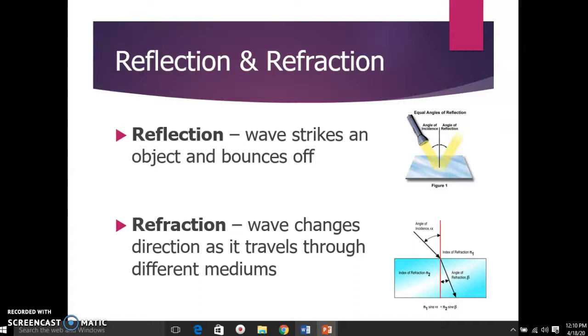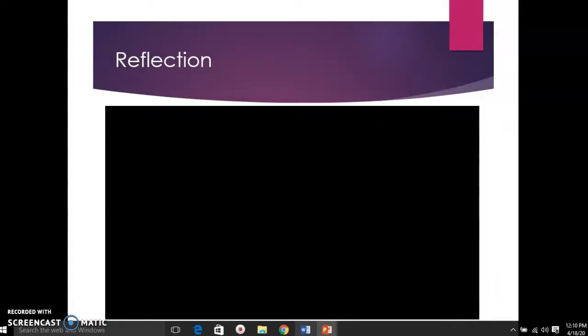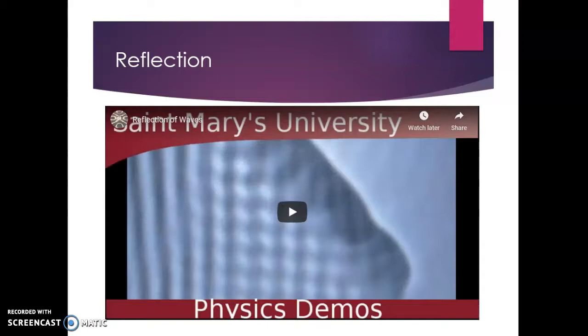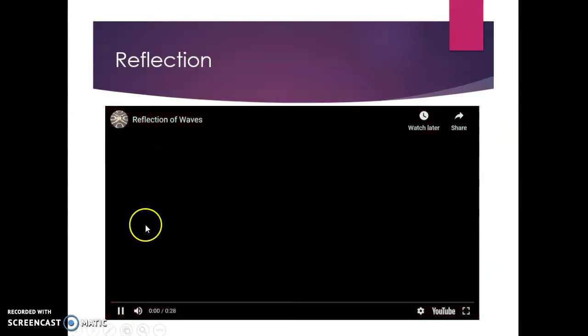So reflection and refraction. Let's go ahead and look at something that we often use to study wave interactions, these little wave pools, they're called. It's kind of a tray that has some water in it. So this is a video of one of those. And we're going to be able to look at what happens to the waves as they're coming in. So let's look at this together.